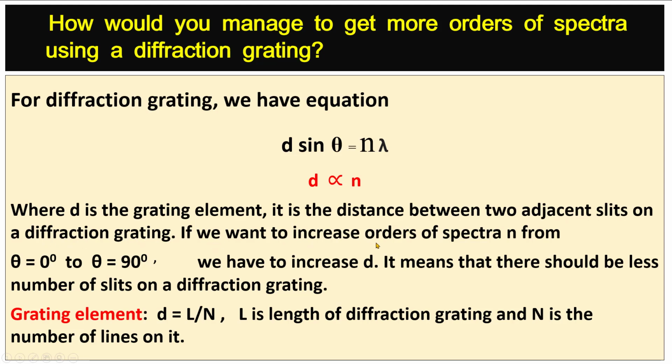If we want to increase the orders of spectra n from 0 degrees to 90 degrees, we have to increase d. It means that there should be fewer slits on a diffraction grating. Grating element d is equal to L over n, where L is the length of the diffraction grating and n is the number of lines on it.